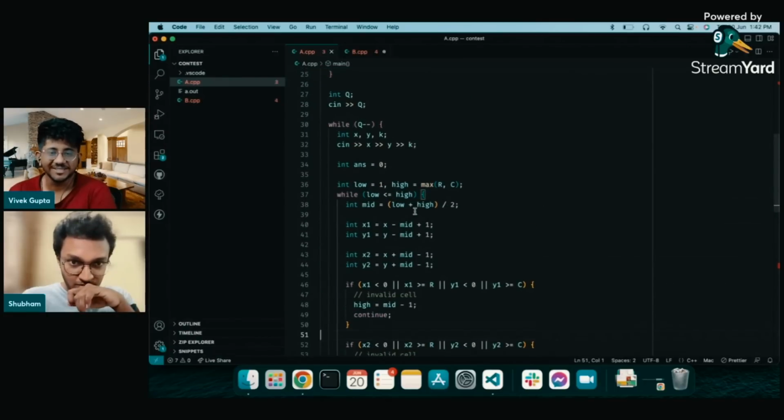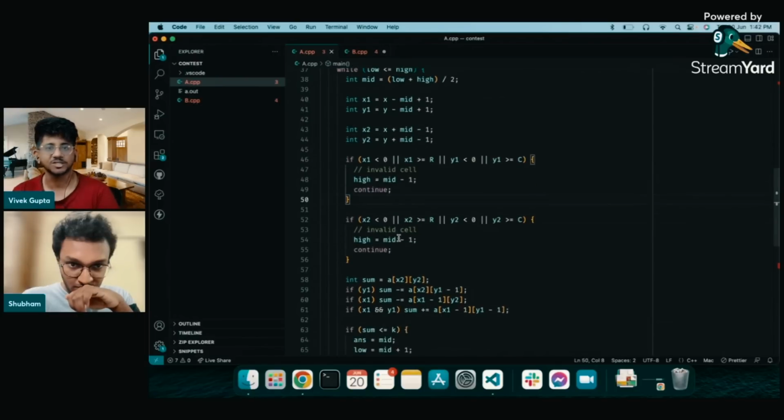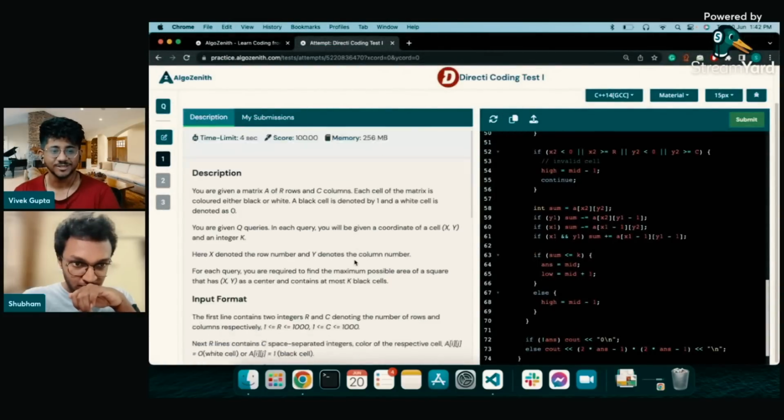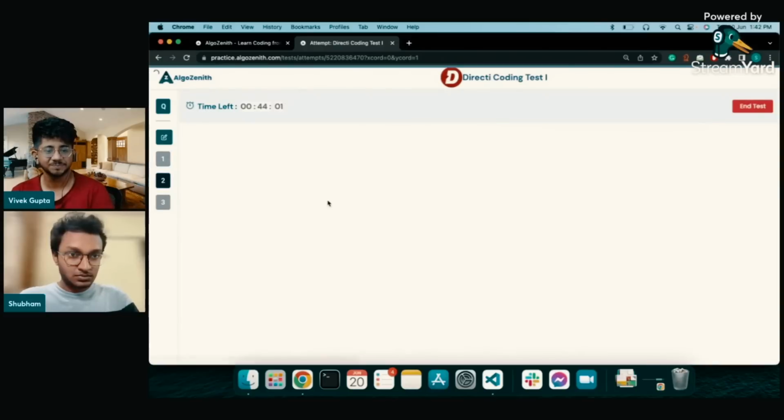Believe me, a coding test on a stream is a different kind of pressure, and this is what you feel when you actually go for a test in an actual company's round, because you have a lot of pressure in mind, right? That hey, I have to get selected in the company and other things. So much pressure. Oh, so he got his accepted. Nice. Let's go to the next thing.